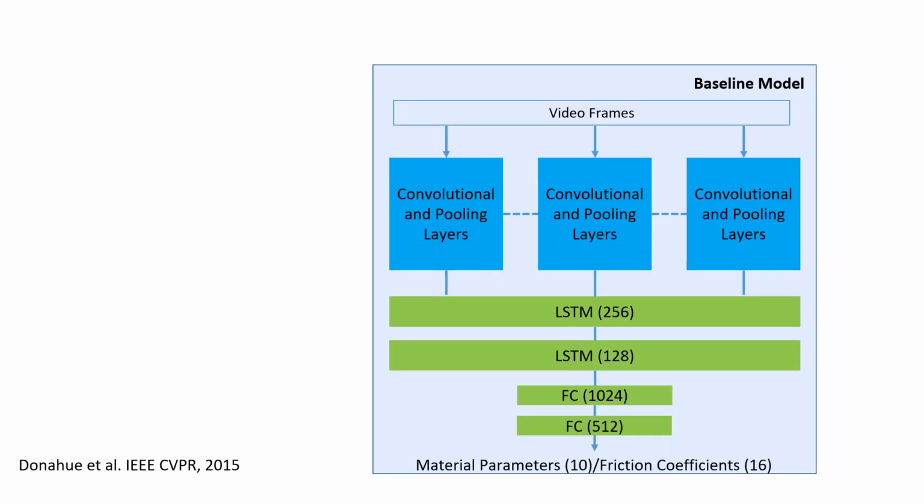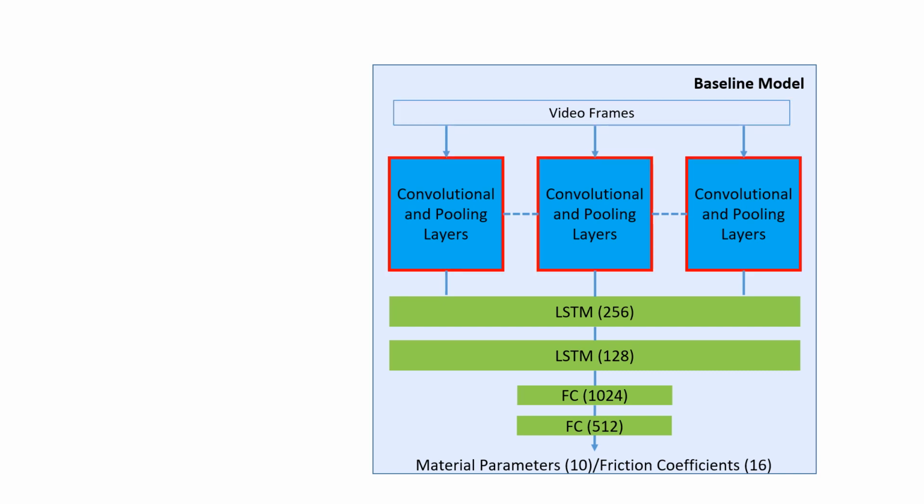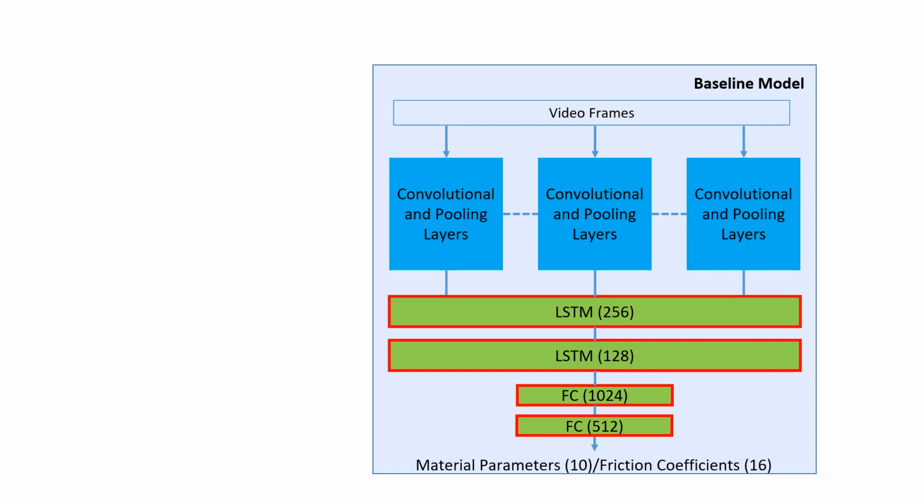Now we explain our deep learning based model used to predict material and friction parameters. Since our input is in the form of videos, we take inspiration from the model proposed by Donahue et al. for action classification from video. Our model takes video frames as input. Convolution and pooling layers are used for extracting image features from each frame. Weights are shared between these layers. These image features are then fed to LSTM layers, which extract temporal sequence information. And finally, we have fully connected layers at the end.